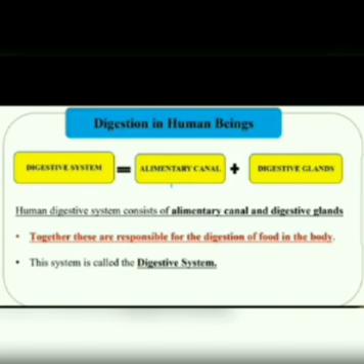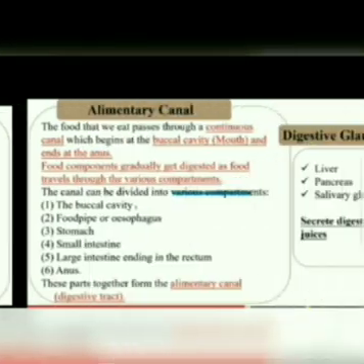Then digestion in human beings. Let us see how digestion takes place in human beings. There is the digestive system, the alimentary canal, and digestive glands. The human digestive system consists of the alimentary canal and digestive glands. Together, these are responsible for the digestion of food in the body, and this system is called the digestive system.